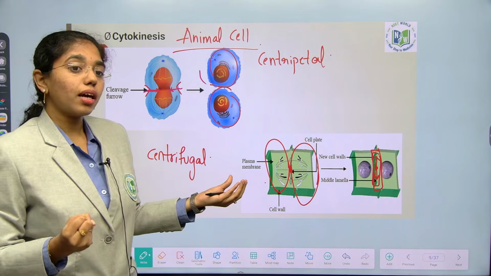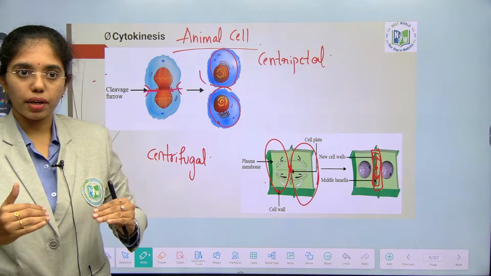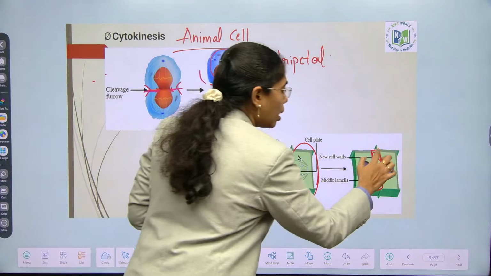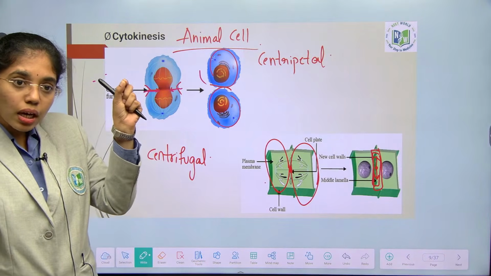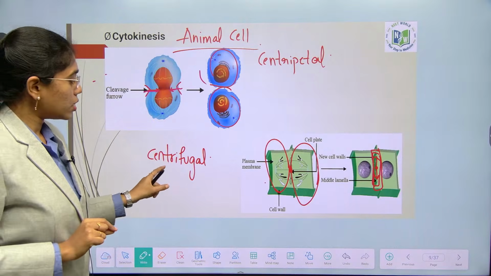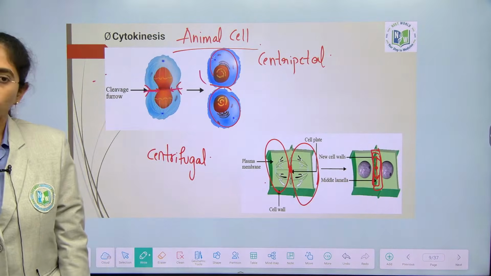Is the cell wall thick or loose? Thick and tough. We cannot divide it from the periphery, so something has to form from the base. At the middle what is formed? Middle lamella. This middle lamella will move towards the peripheral ends. That is moving from the center to the periphery, so it is known as centrifugal.